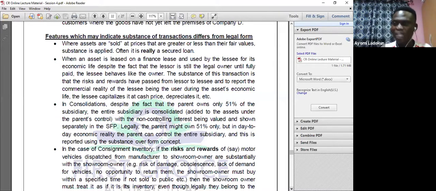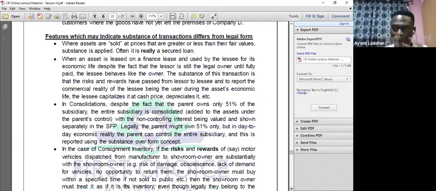Okay, a transaction or an asset worth 5 million, but I'm selling it to you at 8 million. Why am I selling it? It may be a secured loan. That's what they are saying. I'm paying higher to you to use the asset. Most likely, the difference between the 5 million and the 8 million I'm paying, that 3 million might be a finance cost. It might be a loan.